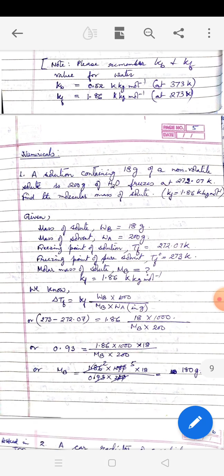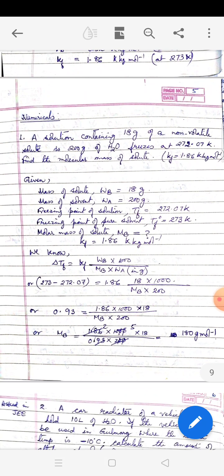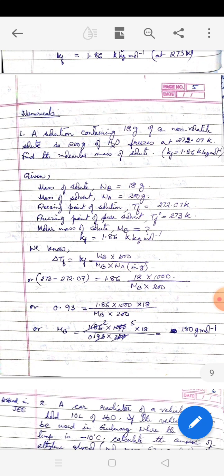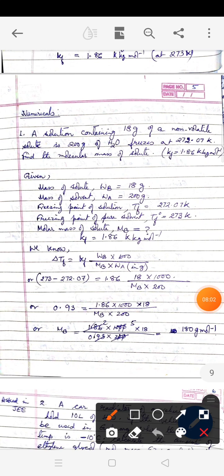Now let us discuss one of the numericals. A solution containing 8 gram of a non-volatile solute in 200 gram of water freezes at 272.07 Kelvin. Find the molecular mass of the solute. So what are the things given? This 8 gram is the mass of solute, so it is Wb. 200 gram is the mass of solvent, so 200 is the Wa.